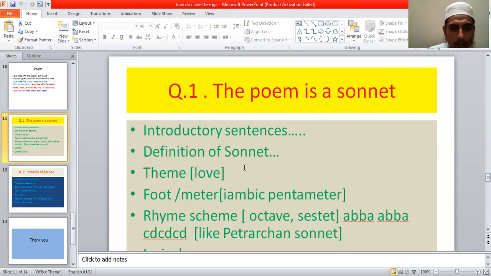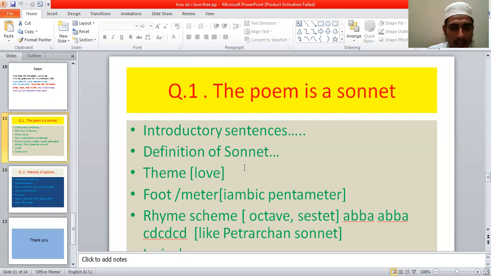So at first you will mention the theme. You will say that we know love is the theme of the sonnet. In the same way, we find How Do I Love Thee is a poem where the main theme is love. In this way, and after this sentence, we will explain how the poet loved her husband.